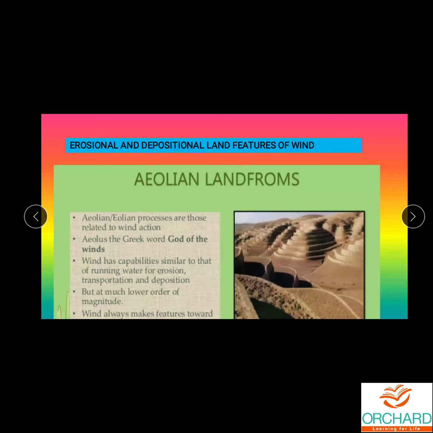You know that in desert areas, what kind of features can you see because of the wind? Sand dunes you can see. Sand dunes may differ from one to another. The size is different, the width is different. So everything we can see there in the desert regions. Let us see how the different landforms are there.